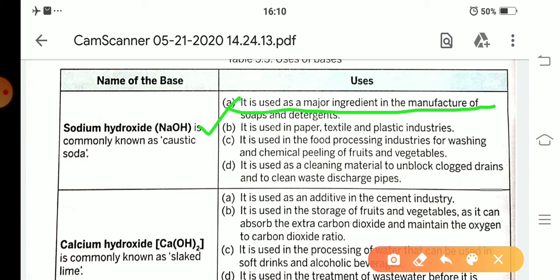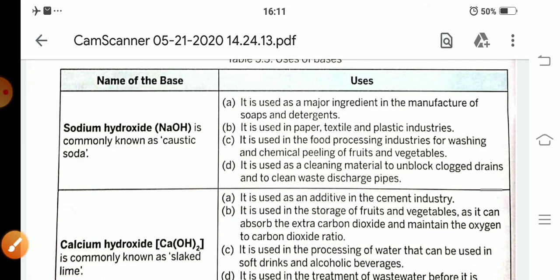Second, it is used in paper, textile and plastic industries. Sodium hydroxide is used in the food processing industries for washing and chemical peeling of fruits and vegetables. It is used as a cleaning material to unblock clogged drains and to clean waste discharge pipes. These are some uses of sodium hydroxide.